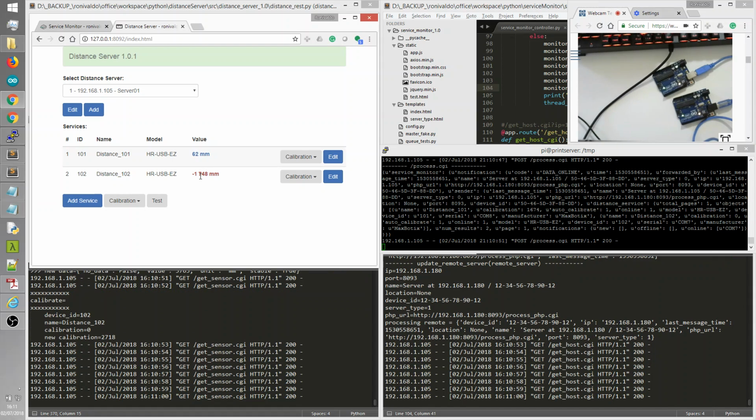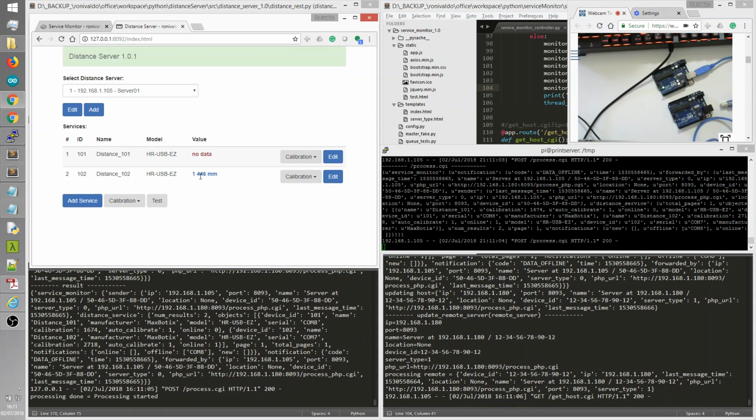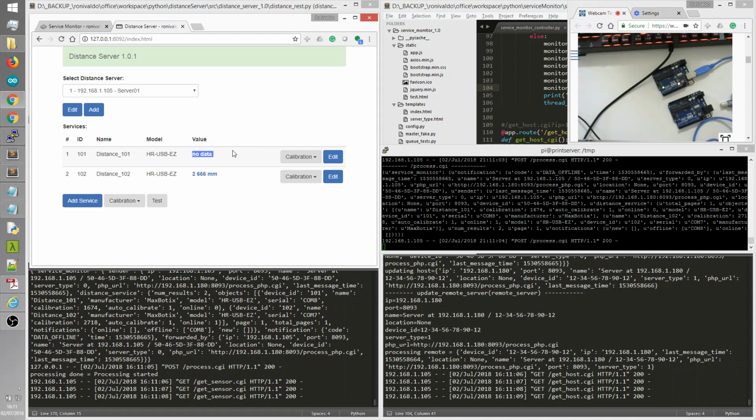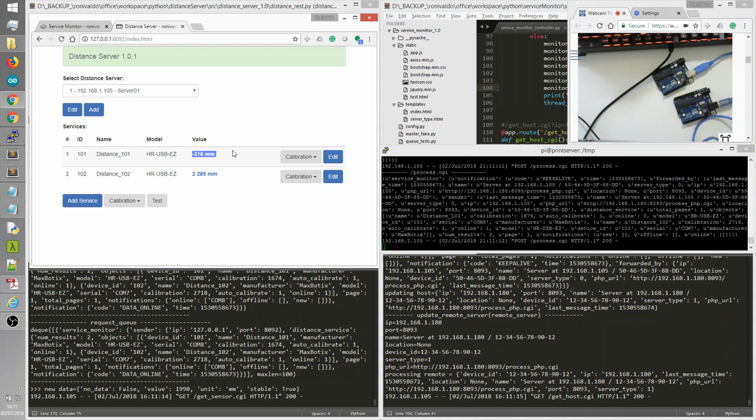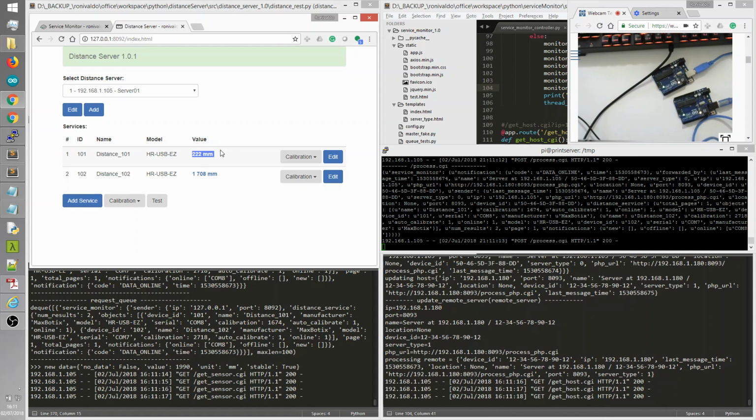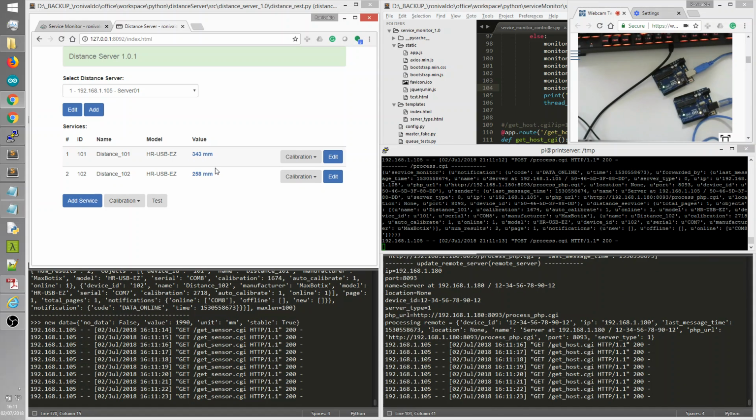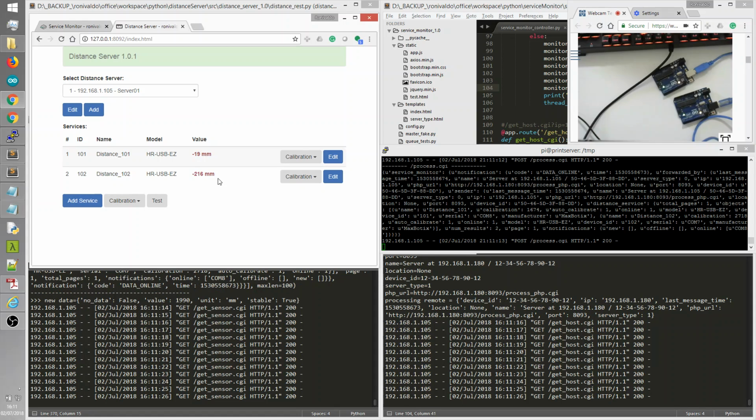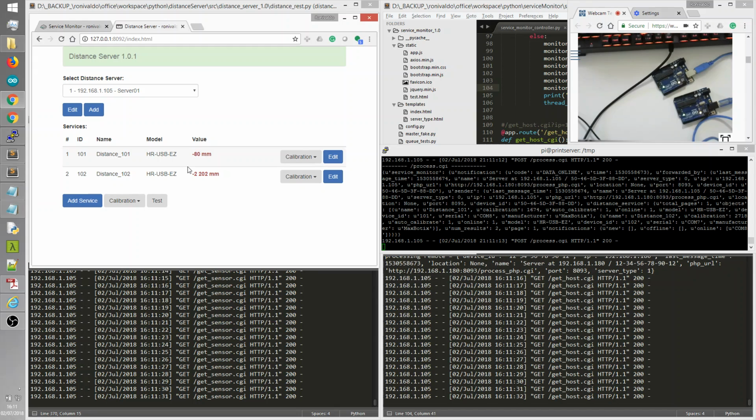It's working as expected. Let's just unplug any one. Now you can see there is no data here, and let's plug it in again, and it will recognize it and show the correct value here again. So it's working. The auto configuration mode is automatically inserting the data into the system without human or user intervention.